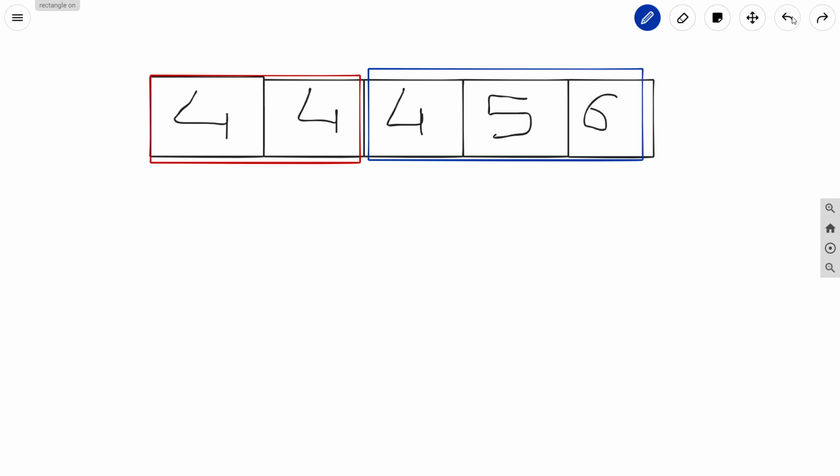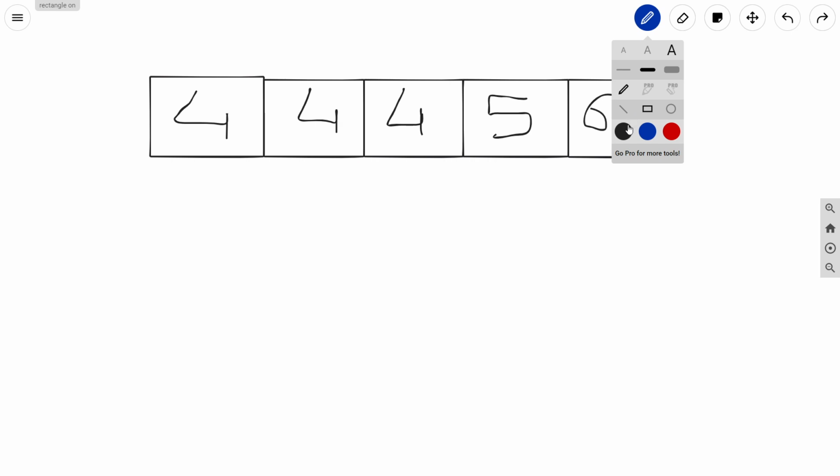So basically what we can do, let's say we are on a particular index current, and for this index current we have three choices.